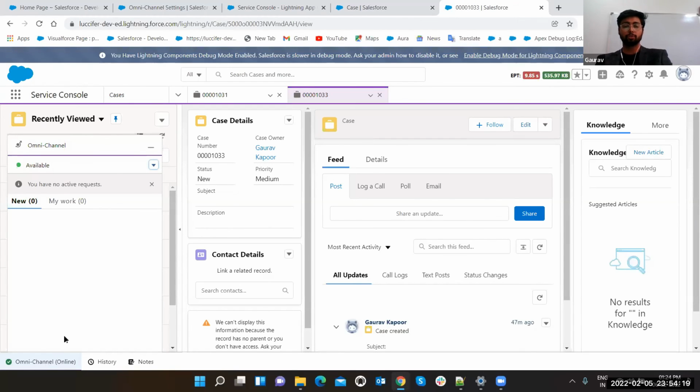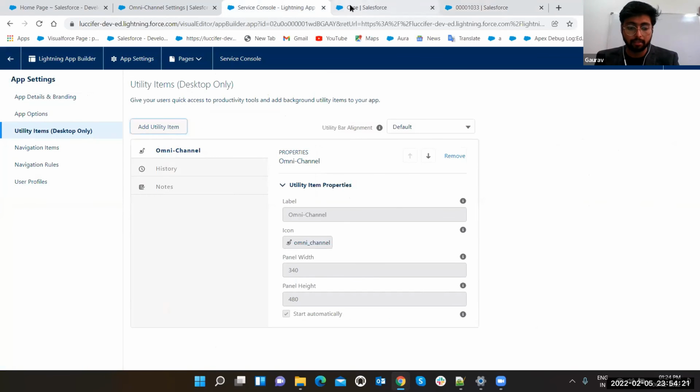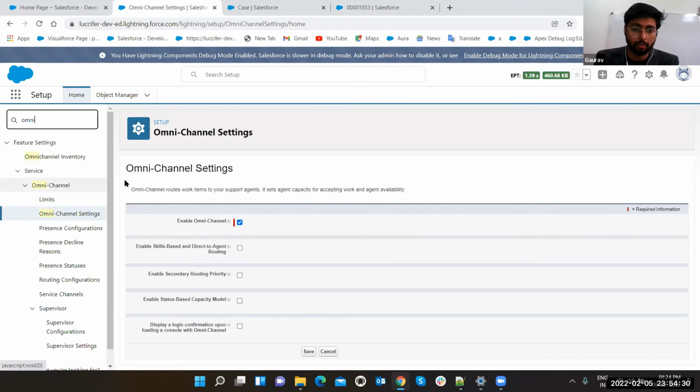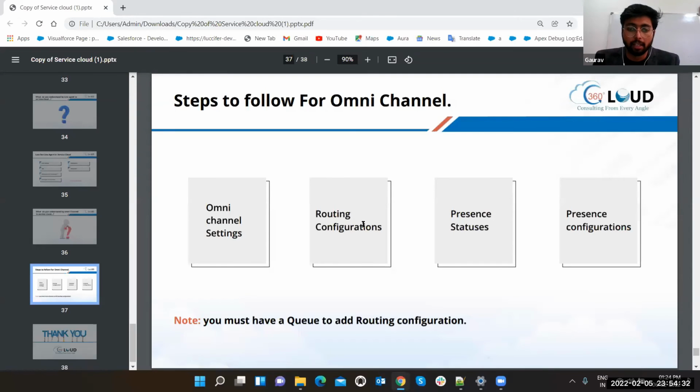Okay, now how to use it? Let's get back to that. First of all, we have enabled the omni-channel setting, right? Now what is the next step? Routing configuration, presence status, presence configuration, right? Because this omni-channel has 1 or 2 hidden steps, so guys, keep your eyes on this.